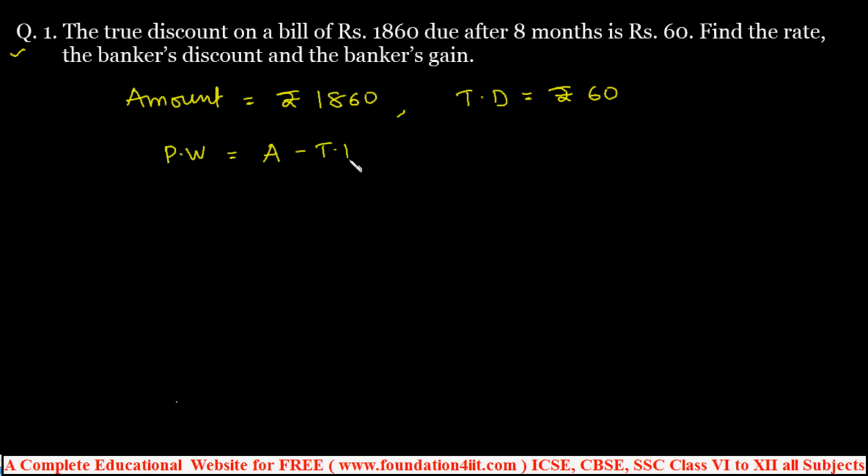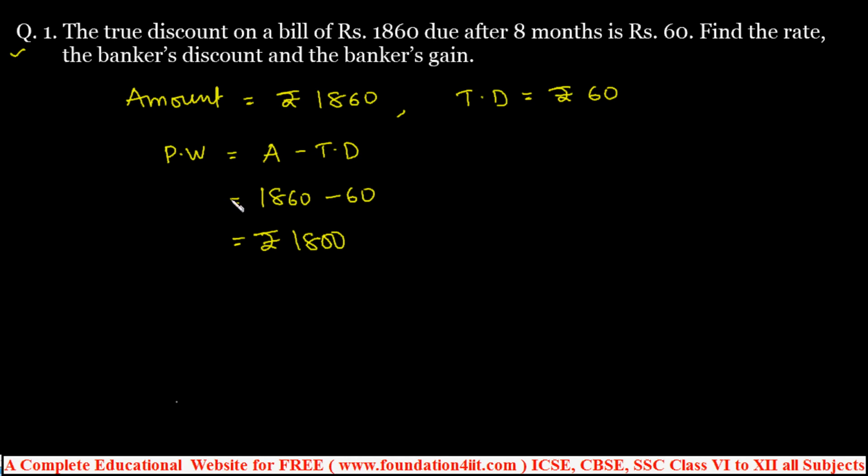In case you are unable to do it directly, you can go through the true discount chapter also, then you can get a clear idea. Present worth is equal to amount minus true discount, 1860 minus 60, that is rupees 1800.